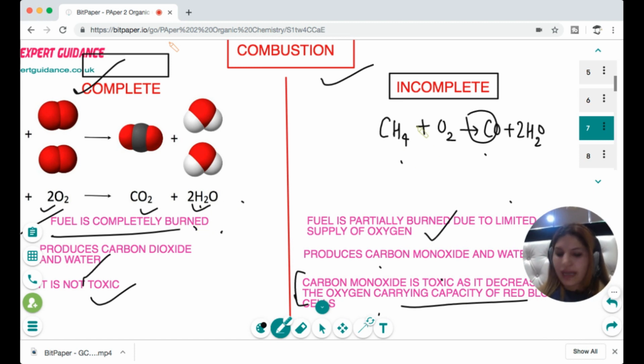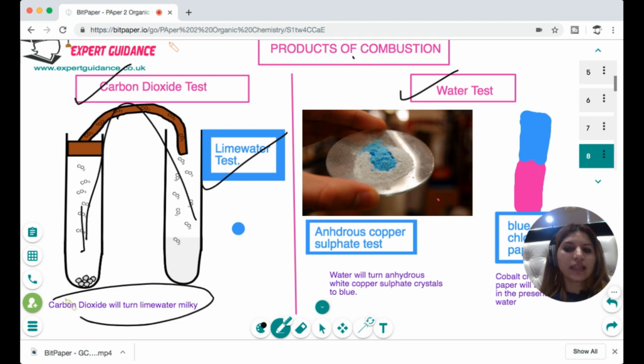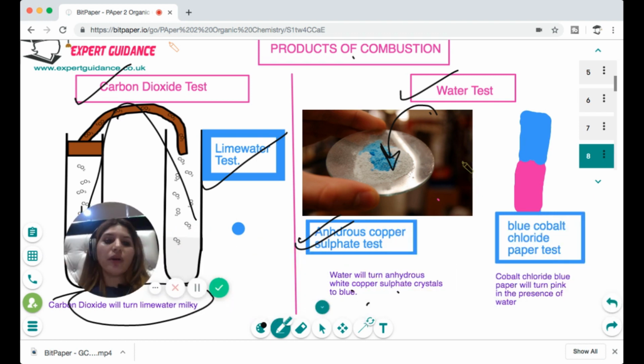Okay? Now, the next thing we need to do is, how will you test the products of combustion? Now, combustion gives carbon dioxide and water. For carbon dioxide, it is the lime water test. You do the combustion reaction, the gas is collected, you pass it through lime water, and it will turn lime water milky. For the water test, you take anhydrous copper sulfate, and when you add water to the anhydrous copper sulfate, it will turn blue. Or you pass the water through blue cobalt chloride paper and it will turn pink.